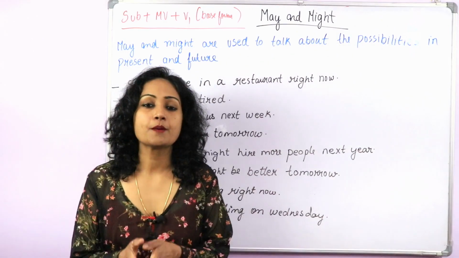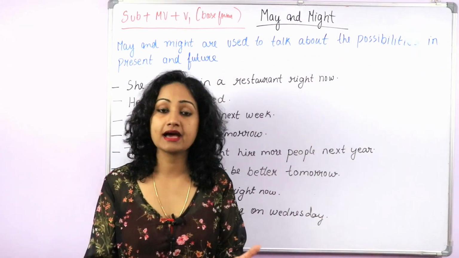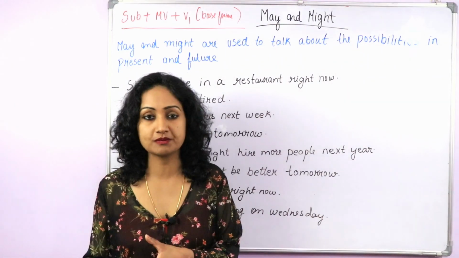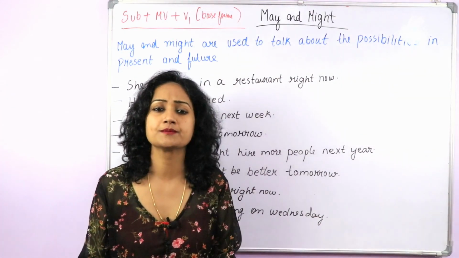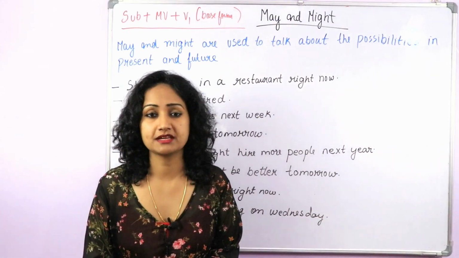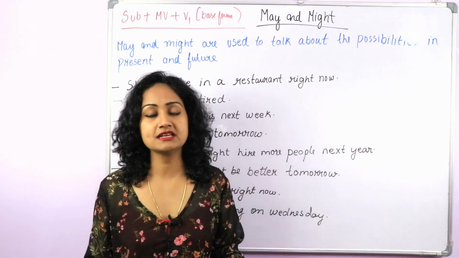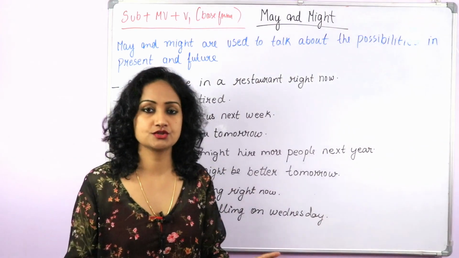The difference is that may is more formal and it is used for a strong possibility, and might is used for a less or small possibility of something. Otherwise, they both have the same meaning. You can use them whichever you want to use.